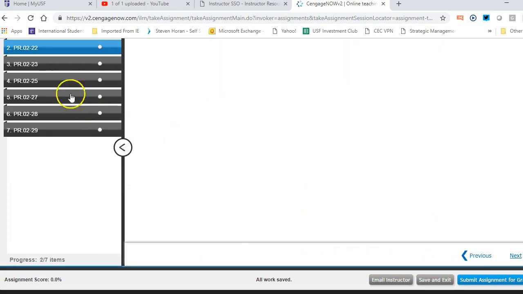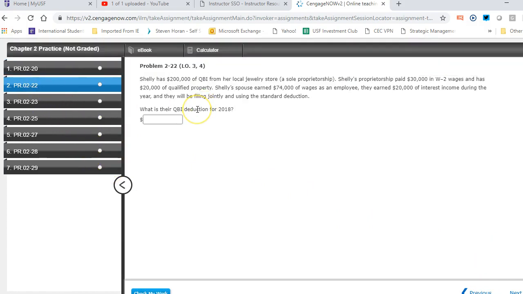Okay, let's take a look at the next one. That's problem 22. For problem 22, let me get to my notes here. It says that Shelley has 200,000 of QBI from a local jewelry store. The proprietorship paid 30,000 in W-2 wages, has 20,000 in qualified property. Her spouse earned 74,000 in wages as an employee. They earned 20,000 worth of net income during the year, and they'll be filing jointly and using the standard deduction. What is their QBI for the year?